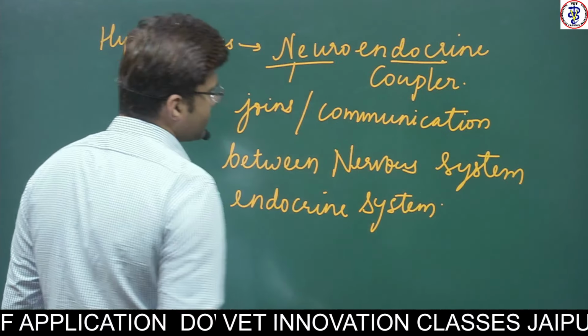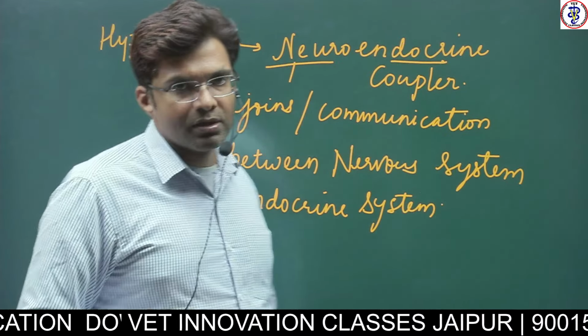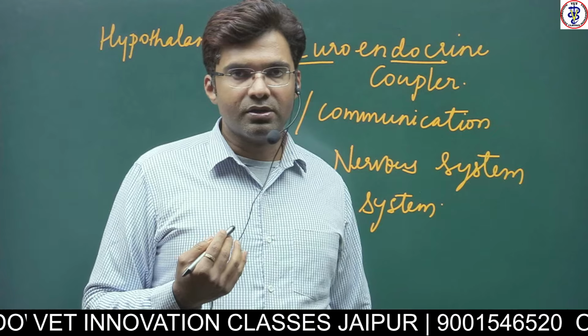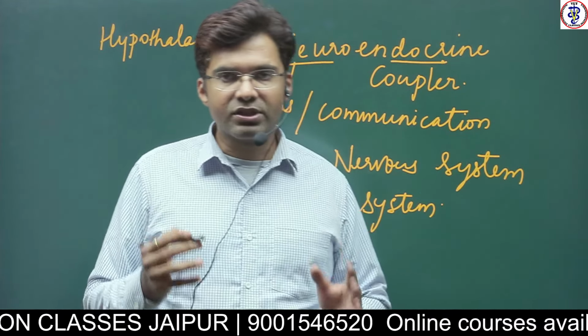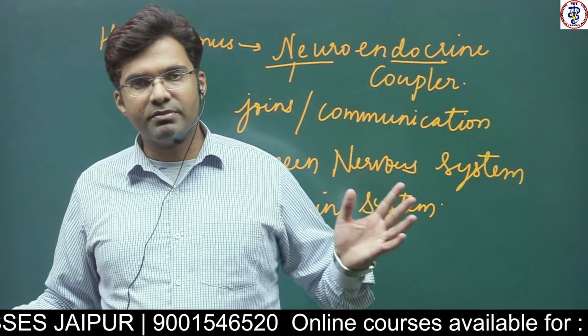So this is an important point about the hypothalamus. It acts as a junction of the endocrine system and the nervous system.